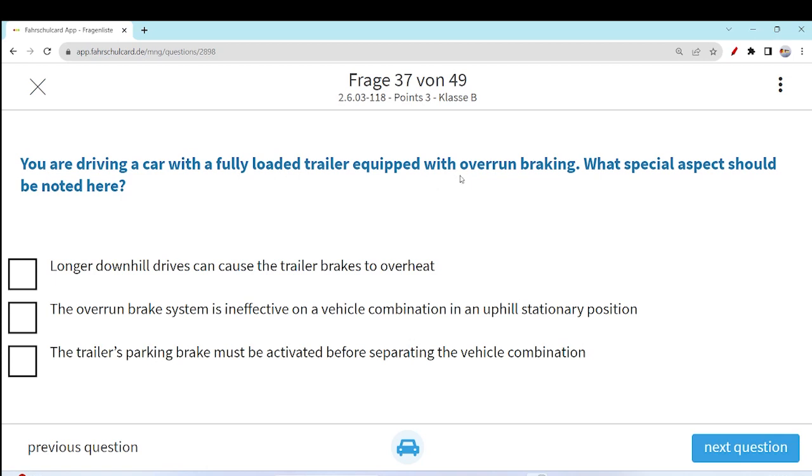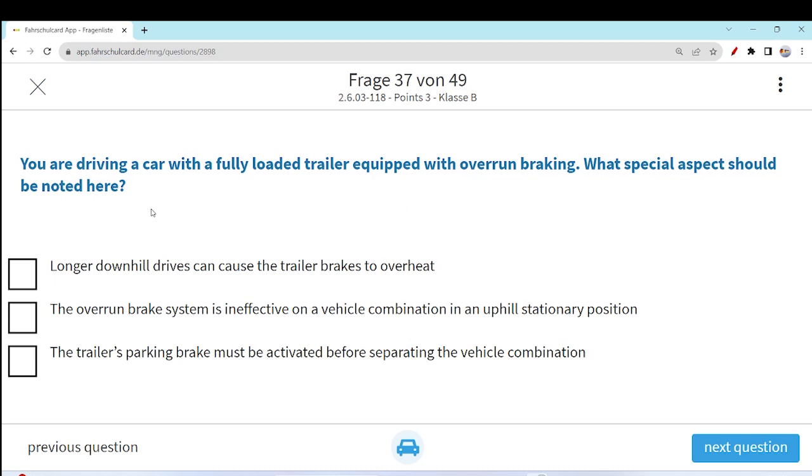You also know this concept already, that you have a trailer with overrun braking, that it will automatically stop. The trailer will stop itself. First of all, it will overrun towards your car when you brake, and then it will automatically brake with its own braking system. So you are driving a car with a fully loaded trailer equipped with the overrun braking. What special aspect should be noted here?